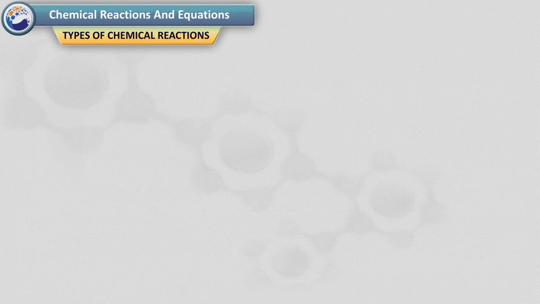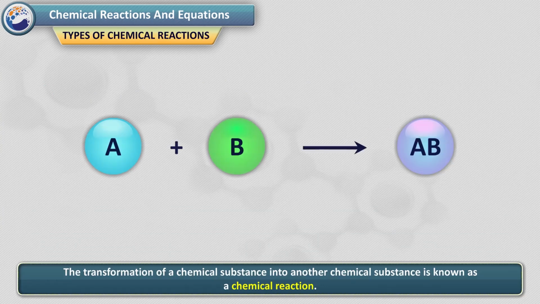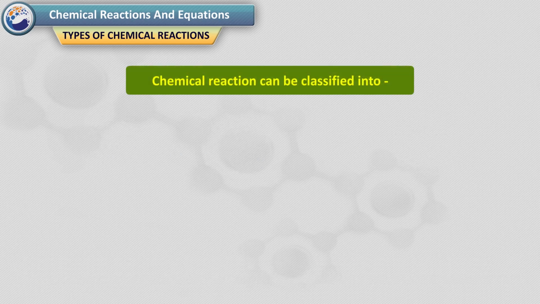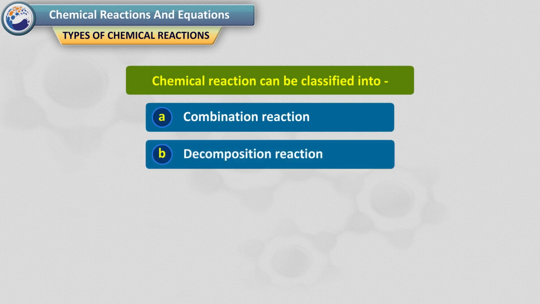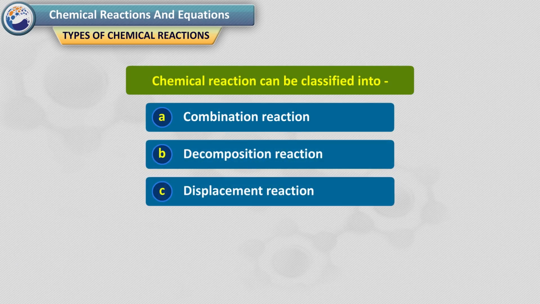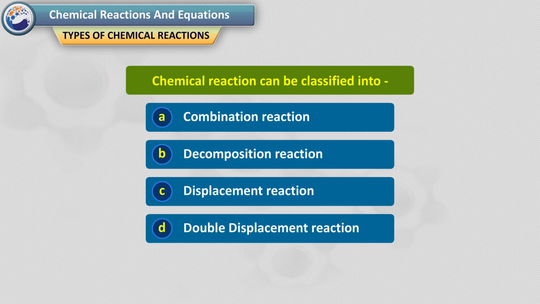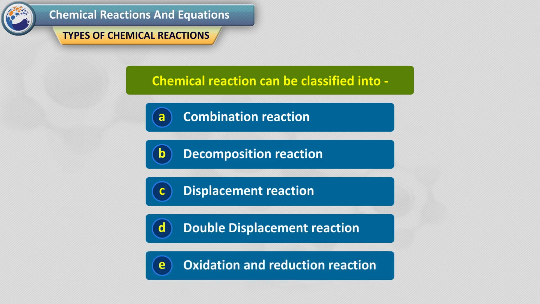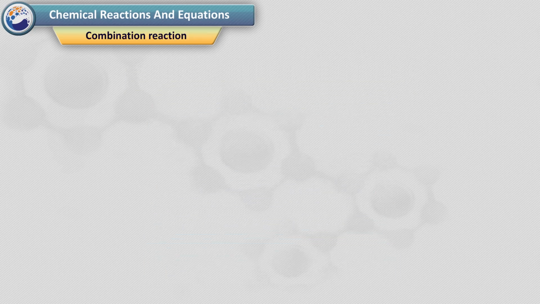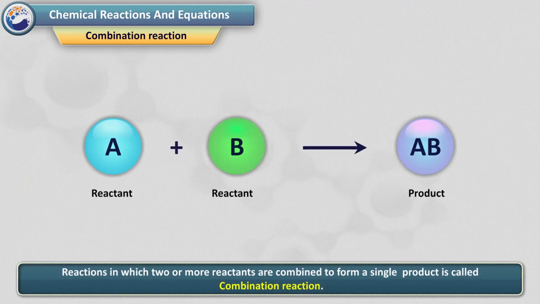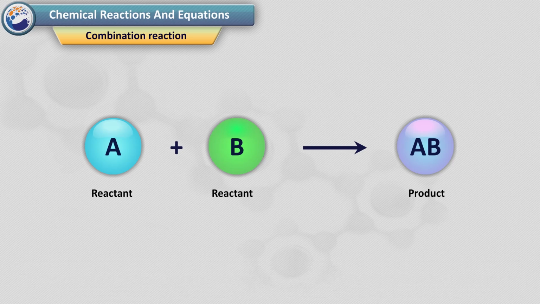Types of chemical reactions. The transformation of a chemical substance into another chemical substance is known as a chemical reaction. Chemical reactions can be classified into combination reaction, decomposition reaction, displacement reaction, double displacement reaction, and oxidation and reduction reaction. Combination reaction. Reactions in which 2 or more reactants are combined to form a single product are called combination reactions. The general representation of combination reactions can be written as A plus B gives AB.